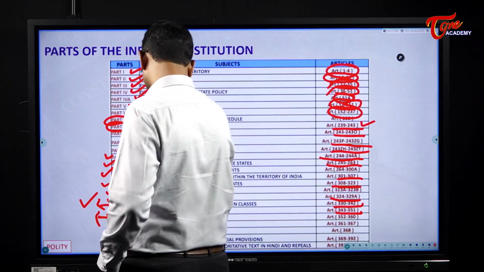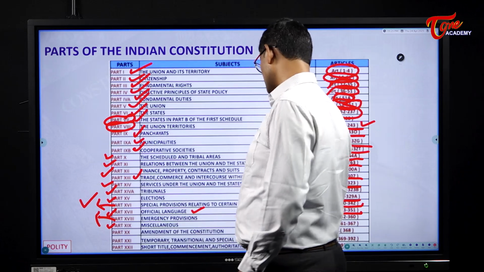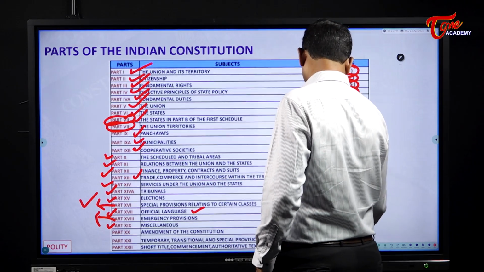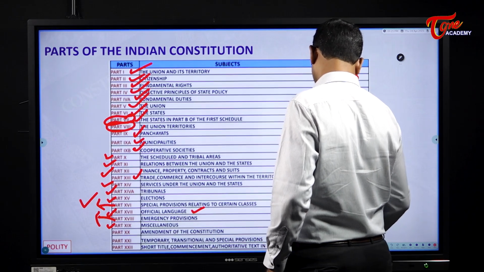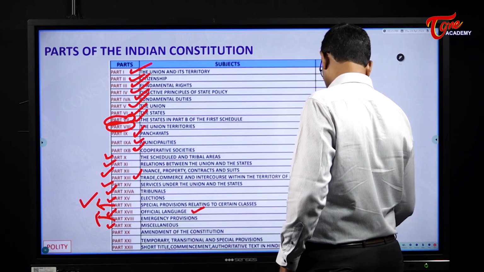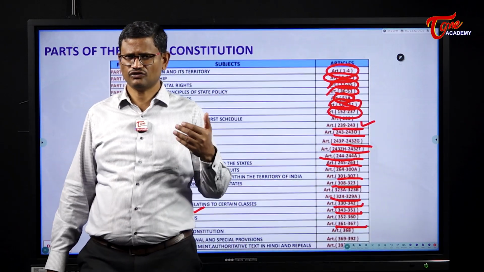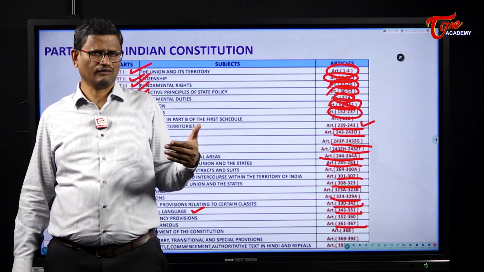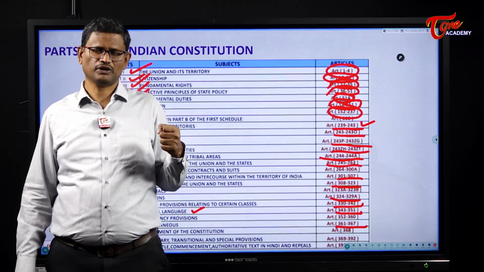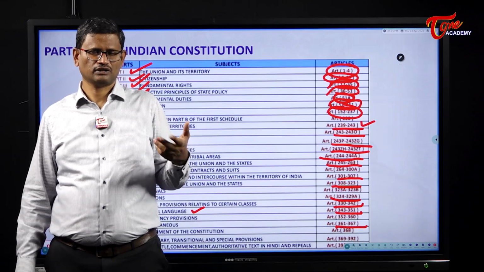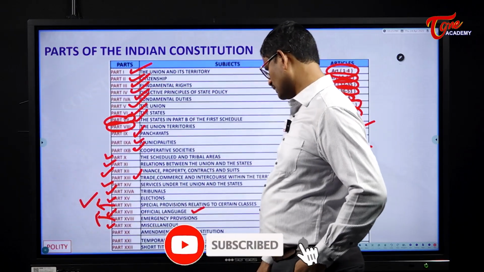Then Part 19. Part 19 deals with immunities enjoyed by the President and Governor, Articles 361 to 367, which deal with miscellaneous provisions. For any official act done by the President and the Governor, they are immune from criminal action. Similarly, parliamentary privileges were also dealt with by this Part 19. Then Part 20.